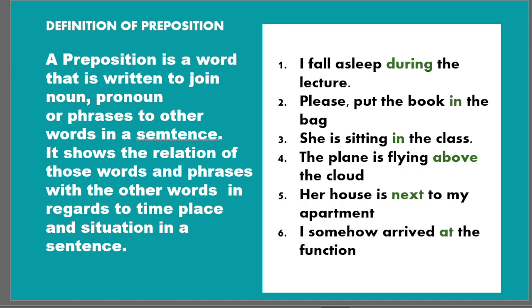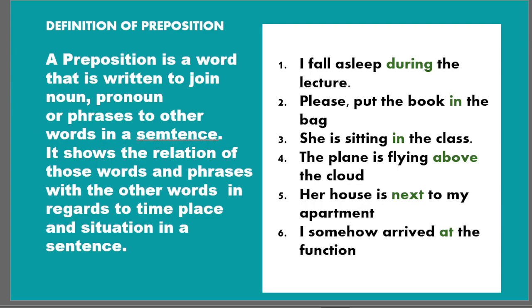So, in general terms, we can assume a preposition to be a joining word. Though a conjunction is a joining word, we can take a preposition as a joining word since it joins a noun, pronoun, or phrase to other words in a sentence. As we all know, a sentence is a group of words. In that group of words, there is a particular word, the preposition, and it connects a noun, pronoun, or phrase with the rest of the words in the sentence, giving it a more proper meaning.